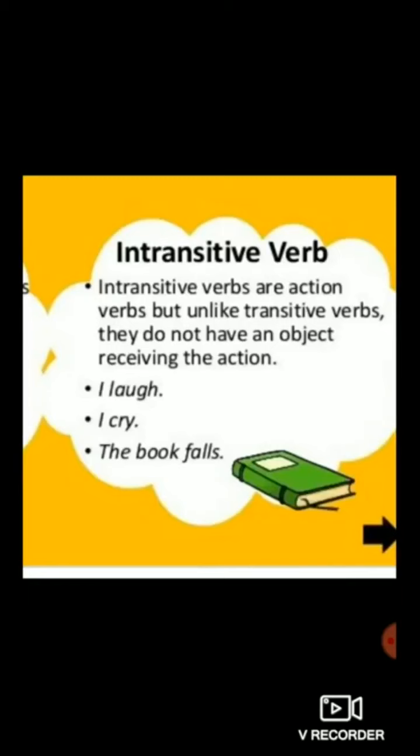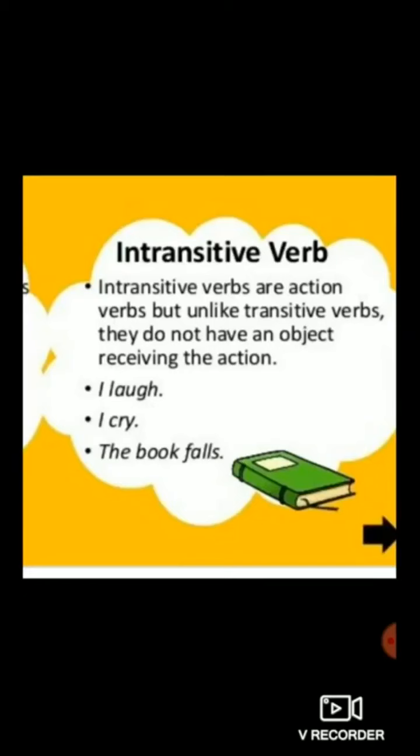For example, I laugh. So, laugh is an action. So, laugh is a verb. But can you see an object? No. So, there is no object after the verb laugh. So, it means the verb laugh is an intransitive verb because it does not take an object after it.